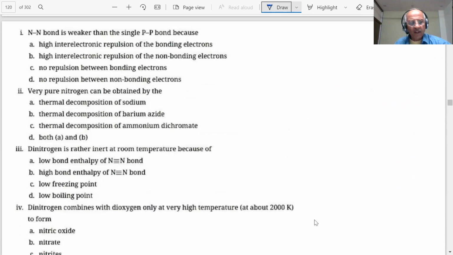Question number 1 is on the screen. It says nitrogen single bond is weaker than phosphorus single bond because of high inter-electronic repulsion of the bonding electrons, high inter-electronic repulsion of the non-bonding electrons, no repulsion between bonding electrons, or no repulsion between non-bonding electrons. What is our answer?